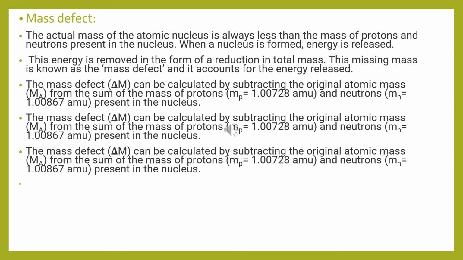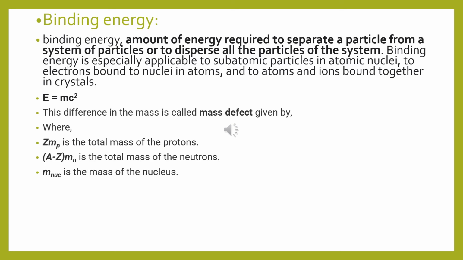The mass defect can be calculated by subtracting the actual atomic mass from the sum of the masses of the protons and neutrons present in the nucleus. We are discussing nuclear physics. Binding energy is also a part of nuclear physics. Binding energy is the amount of energy required to separate a particle from a system of particles or to disperse all the particles of the system. Binding energy is especially applicable to subatomic particles in atomic nuclei, to electrons bound to nuclei in atoms, and to atoms and ions bound together in crystals.